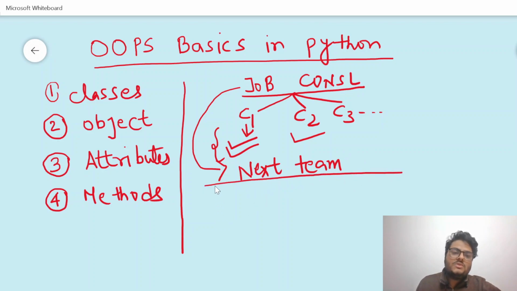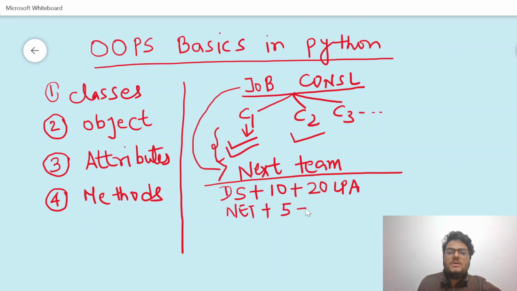Suppose all these requirements you have to create in the form of Excel or email or anyhow. For example, for data science, the skill would be data science, years of experience would be 10, and salary expectation would be, just for example, 20 lakhs per annum. This is one requirement. Another requirement can be .NET plus 5 years plus, let's say, 15 lakhs package. Another is Java, 2 years, let's say 8 lakhs per annum package. These are the requirements you will give to the next team, whoever provides you the profiles.